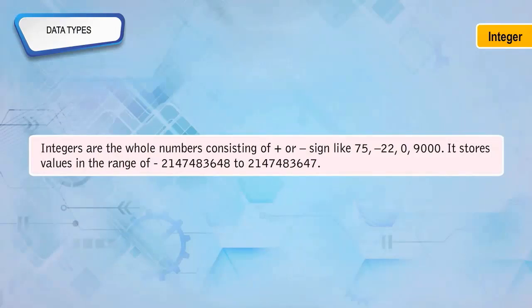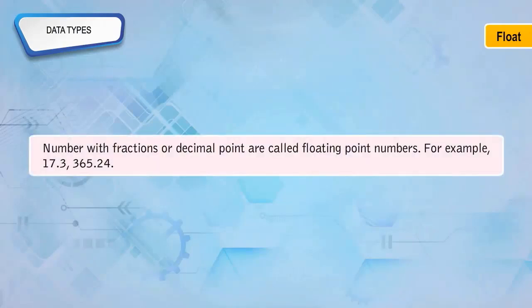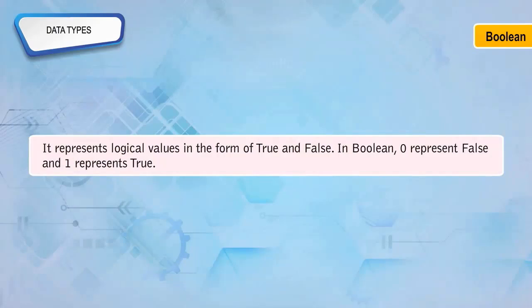It stores values in the range of minus 2147483648 to 2147483647. Float. Numbers with fractions or a decimal point are called floating point numbers, for example 17.3, 365.24. Boolean. It represents logical values in the form of true and false. In Boolean, 0 represents false and 1 represents true.